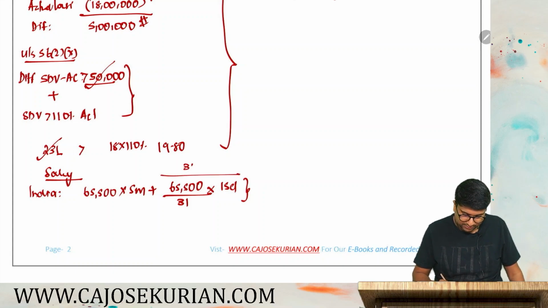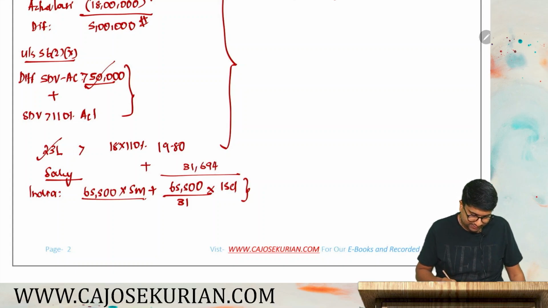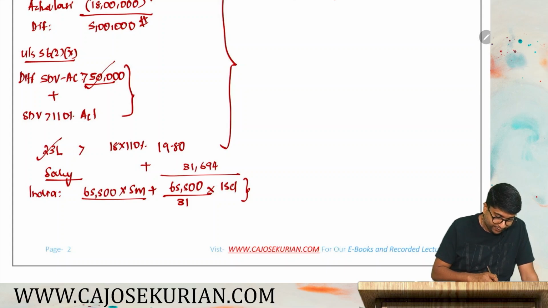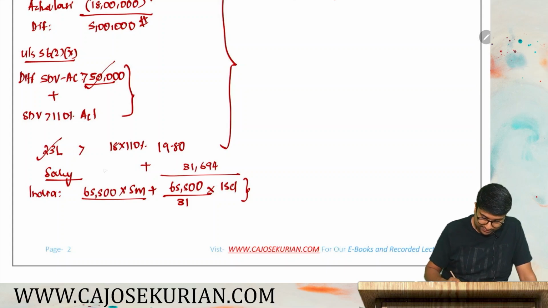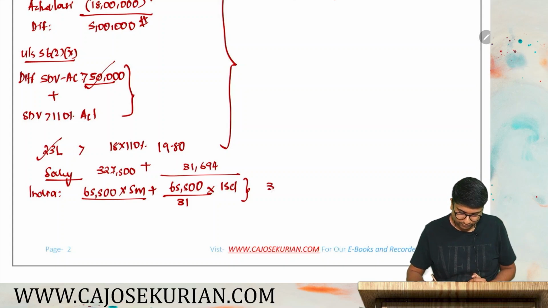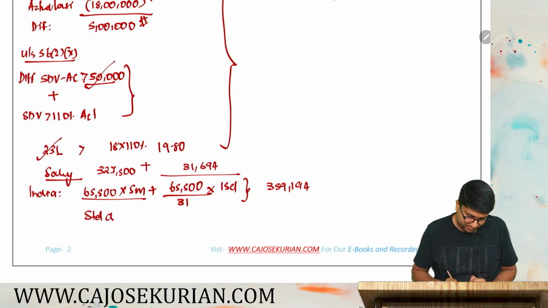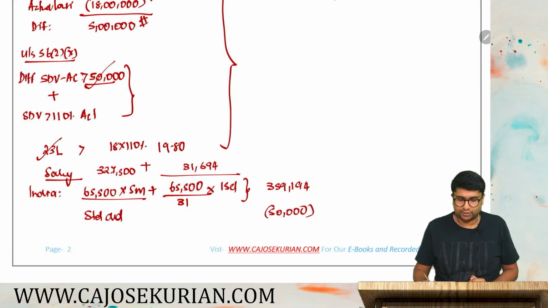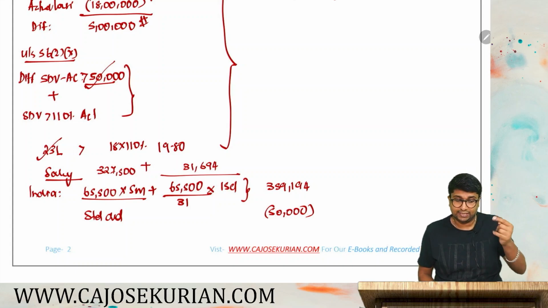This sum is 31,694 plus how much is this amount? 65,500 into 5, that will be 327,500. That plus 31,694, that will give you 359,194 minus, you can claim standard deduction. Since he has opted for the old slab, you can claim standard deduction of 50,000. If he had opted for the new regime, then the standard deduction would have been 75,000.